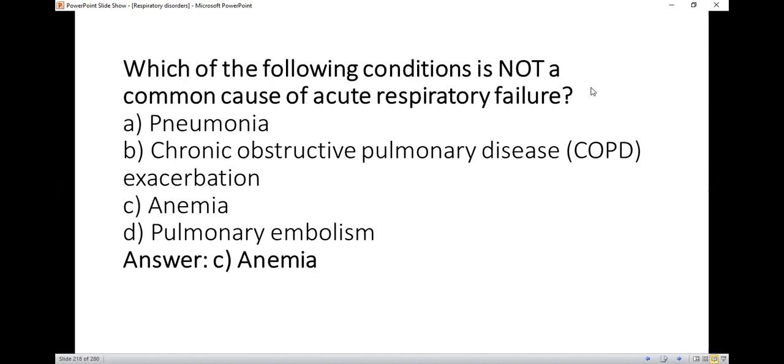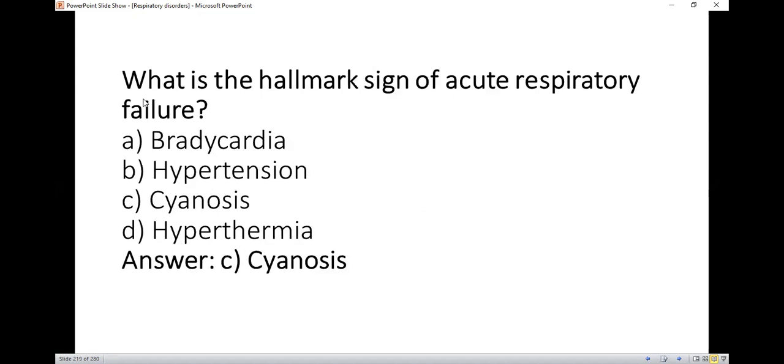Which of the following condition is not a common cause of acute respiratory failure? So right option है एनीमिया। नॉट की बात हो रही है तो एनीमिया, ये निमोनिया, COPD से भी हो सकता है और पल्मोनरी एम्बोलिज्म से भी हो सकता है। What is the hallmark sign of acute respiratory failure? So right option है साइनोसिस, जिसमें स्किन का कलर और जिसमें डिसकलरेशन हो जाता है।